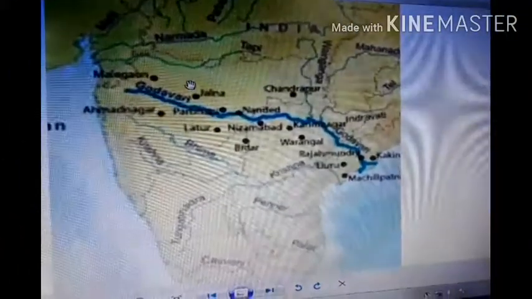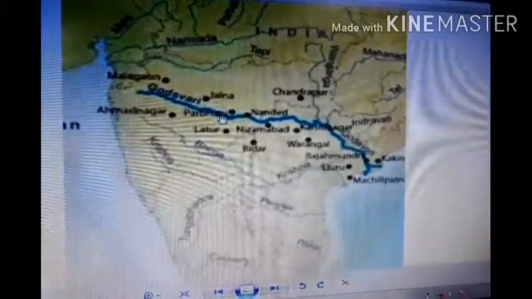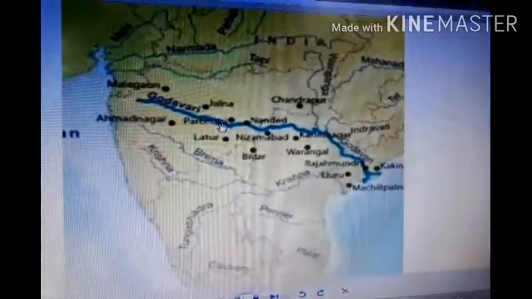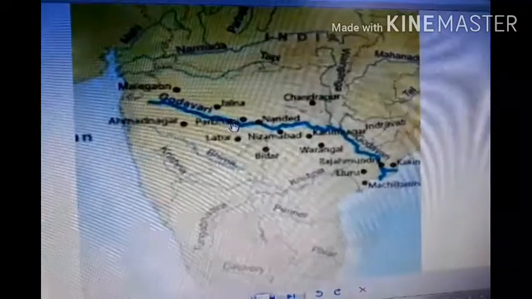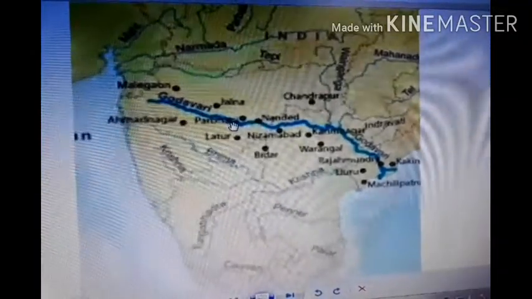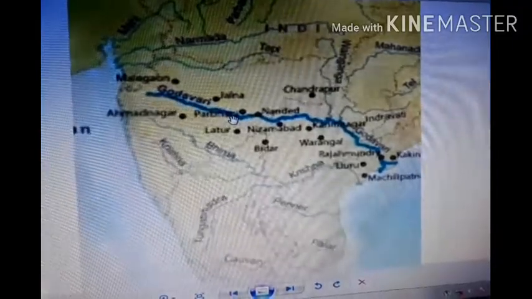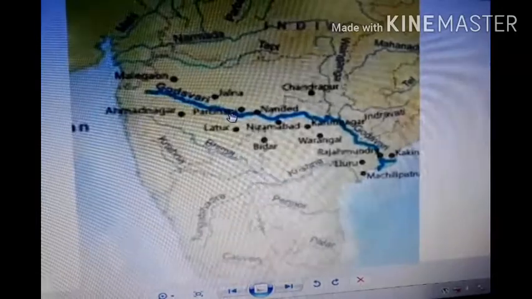Further down from the Tapti river, first is the Narmada river, then the Tapti river, and further down is the Godavari river. This Godavari river is the largest peninsular river. It rises from the slope of the Western Ghats in the Nasik district of Maharashtra. Its length is about 1500 kilometers. It drains into the Bay of Bengal. Its drainage basin is also the largest among the peninsular rivers.